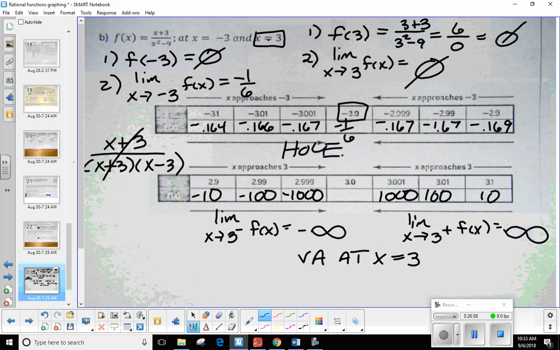Wouldn't it be at -3? Okay. Now, because the x minus 3 did not cancel, that means 3 becomes a what? Vertical asymptote. And that's exactly what we found out before we even looked at the function. So that's what the continuity test is helping us with. Yes, sir.